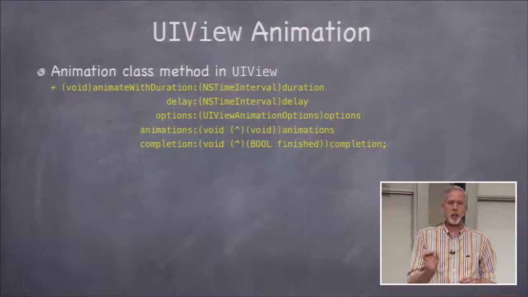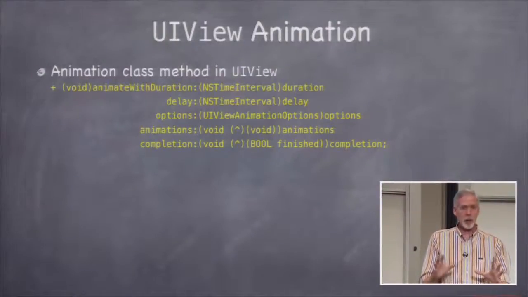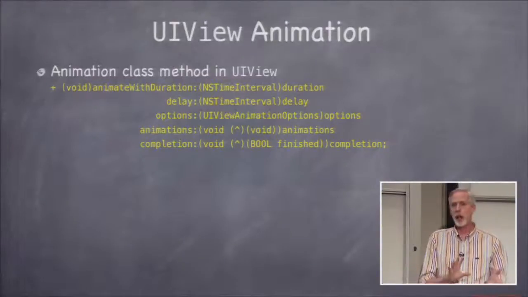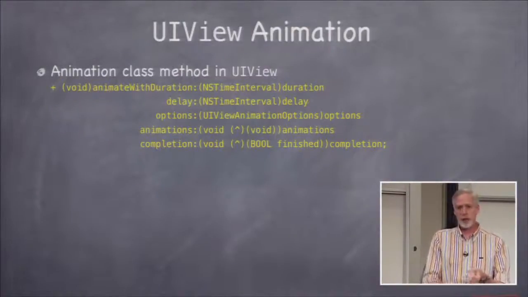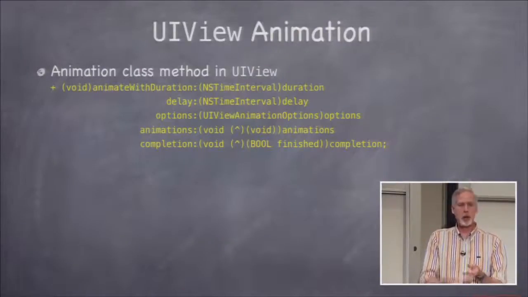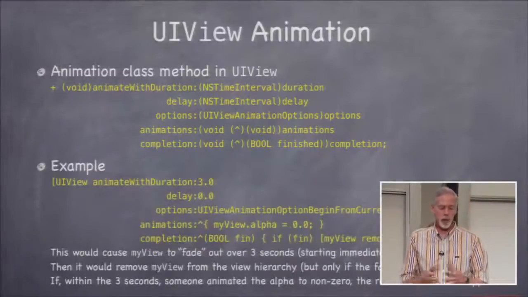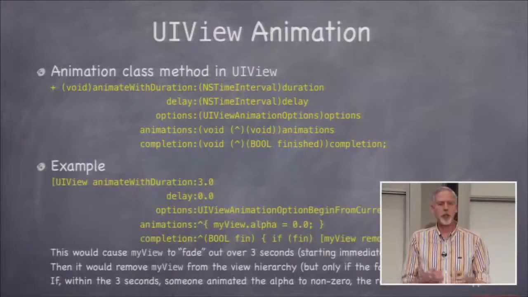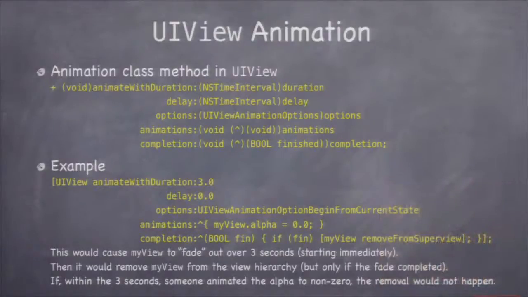All right? Options, we're going to talk about all the options. There's quite a few options for animating. And then there's the all-important animations argument. That is a block. You can see it takes no arguments and has no return value. In that block is where you change frame, and you can also change center, and frame and center are related, and transform and alpha. Okay? So here's an example of calling it. Right? So I'm saying UIView class method, animateWithDuration. This animation is going to take 3 seconds. And what I'm going to do is whatever state my view is in, I'm going to make it fade out and disappear.